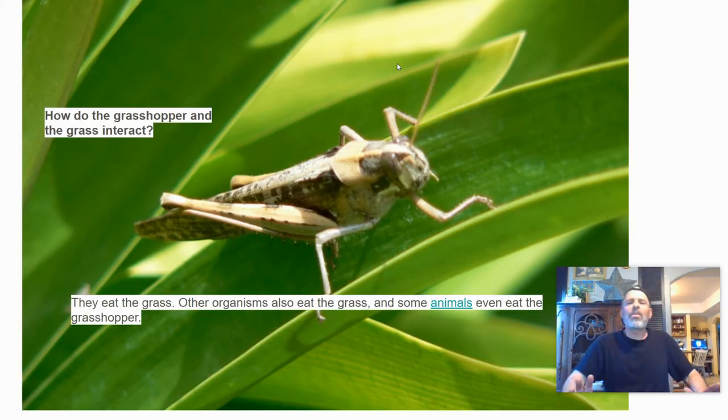Well, if you watched the videos already, you know about grasshoppers. How does the grasshopper and the grass interact? Is it a predatory relationship? Yeah, it kind of is, right? Remember, the grasshopper eats the grass. Some organisms eat the grasshopper. This is what is called the food chain. How does an organism get the energy it needs to survive?